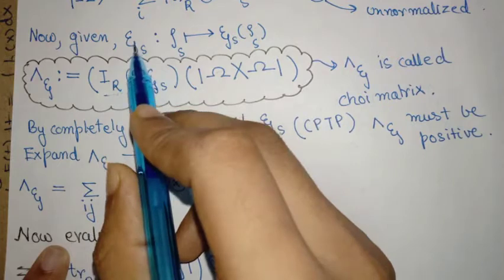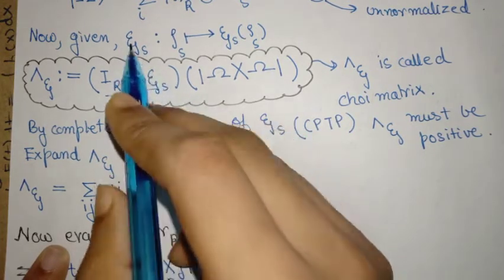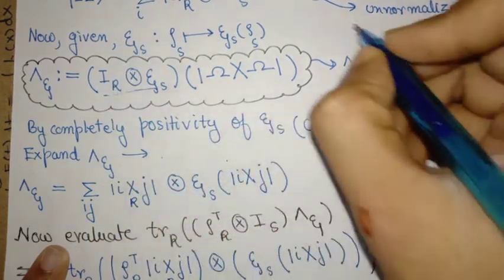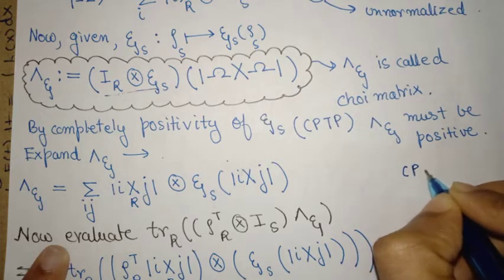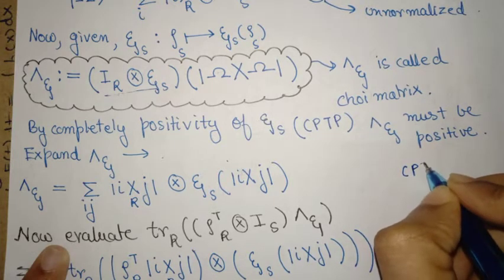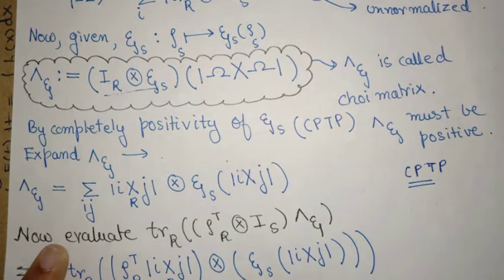And further, as this is a quantum operation, and the video previous to this one shows that quantum operations need to be CP-TP maps, completely positive trace preserving, CPTP maps. So that gives us here.